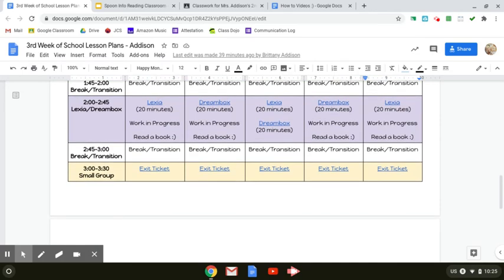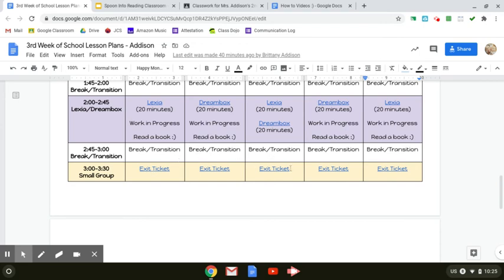So then for our Lexia and Dreambox time, you will either get on Lexia or Dreambox for 20 minutes every day, and then you have time to do work in progress, so going back to any work from that day that you didn't have a chance to finish, and then reading a book at home. If you don't have books at home, you can also get on Epic during that time. And then on Wednesday, you're doing 20 minutes of Lexia and 20 minutes of Dreambox.